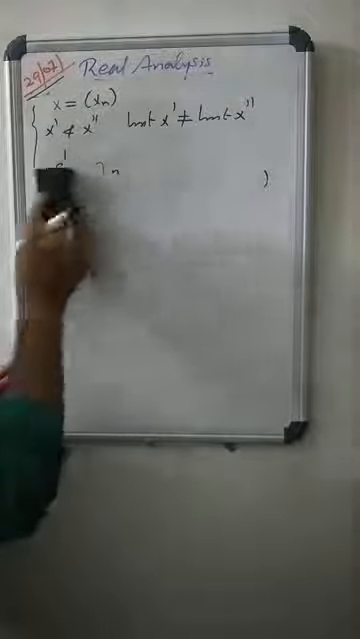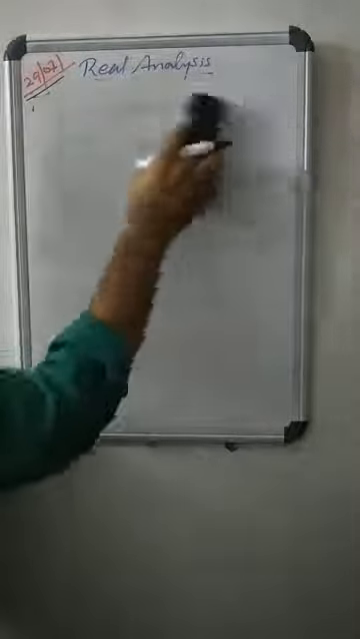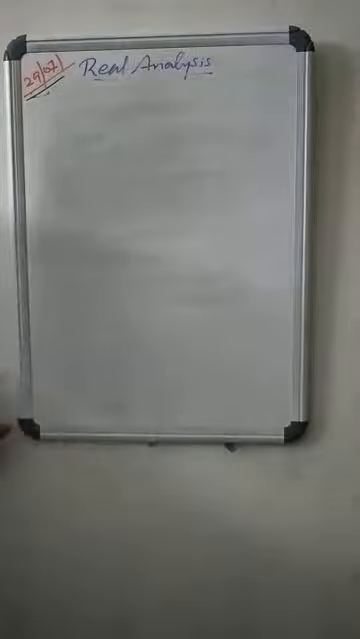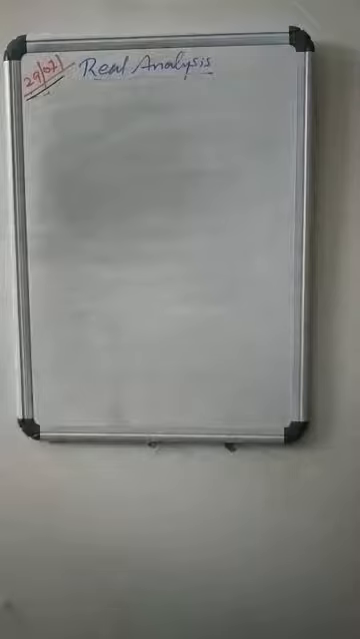Means, when a sequence is unbounded, it diverges, or if any two subsequences of the given sequence have distinct convergence points, then the sequence also diverges.